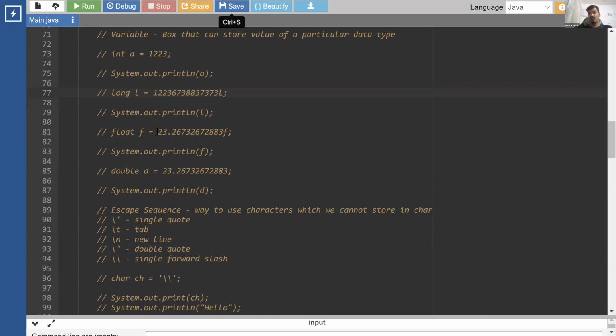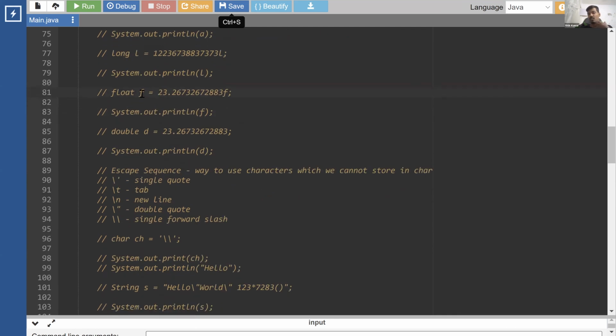Same goes for float. Since decimal numbers are double by default, you always have to specify f at the end of a float number so that it is treated as float. Otherwise, Java would treat it as double, and double cannot be stored into float, because double is a larger box and float is a smaller box. A large value cannot be stored into a smaller one.